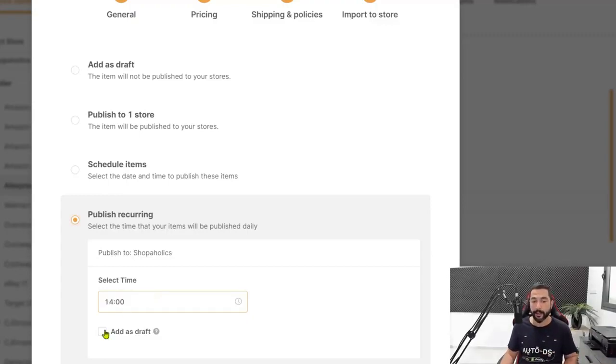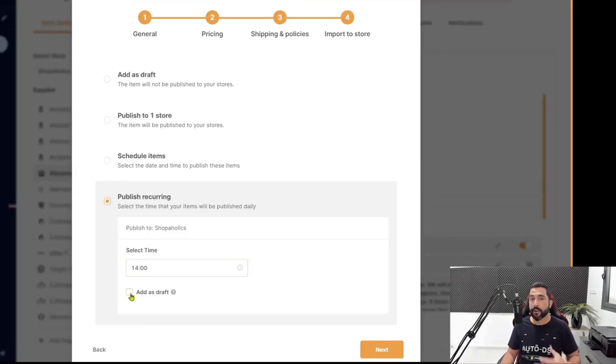As we can see over here, and we can choose if we want to add them as a draft and not publish them to our stores yet, if we want to optimize them before. But this is a great way for AutoDS to add winning products to your store every single day at the same time, and this will help you get going with your product research if you do not have the time for that, but you still want to succeed at it.